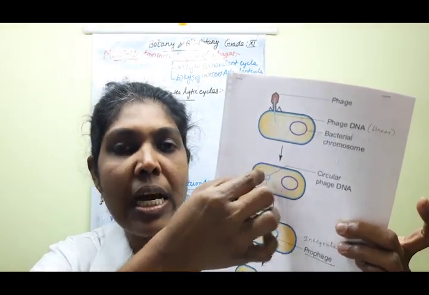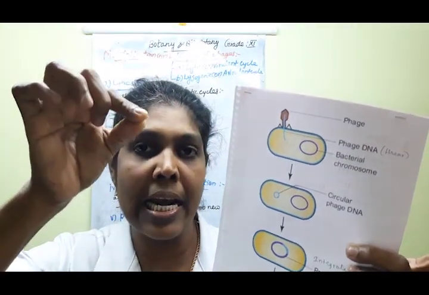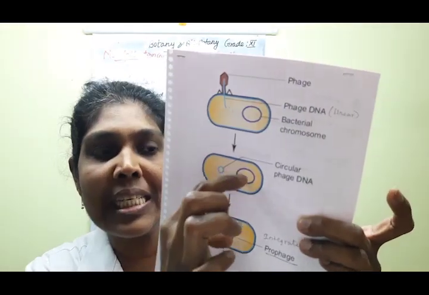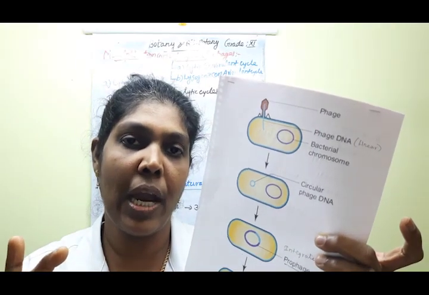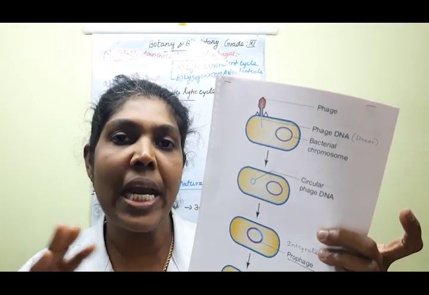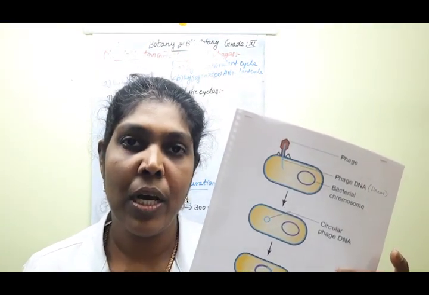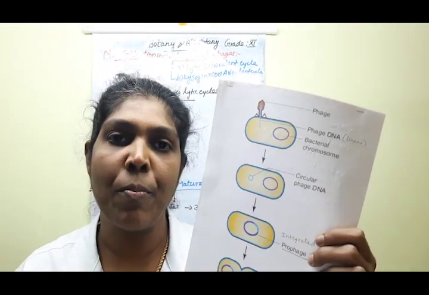Prophage means, first, the phage DNA particle enters in a linear form, isn't it? After that, it makes a circular form. Then this DNA particle of the phage is integrated with the bacterial chromosome, right? This integrated form of the phage DNA in the bacterium is called, what is that name, children? Prophage. Understood? This is very important, one of the 3-mark questions. What do you mean by prophage?